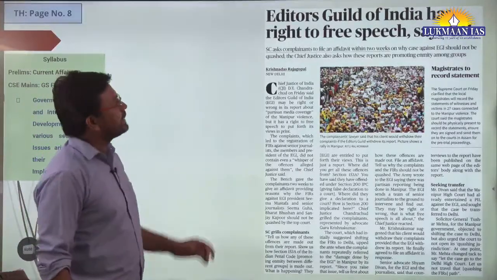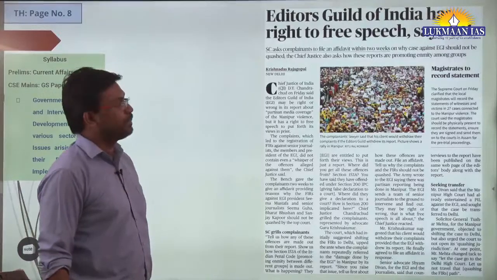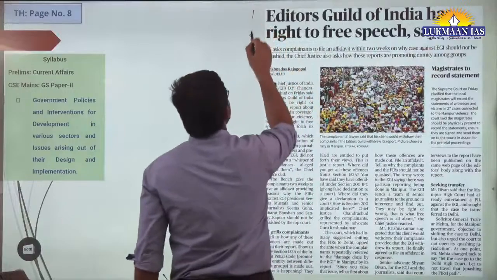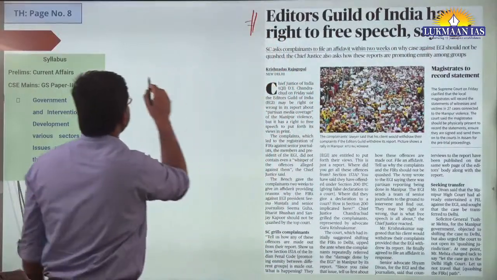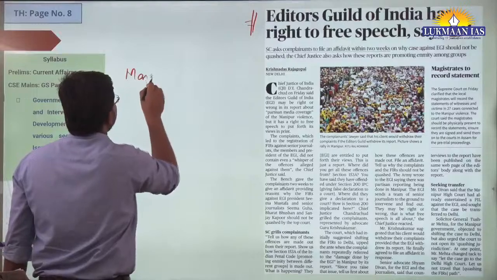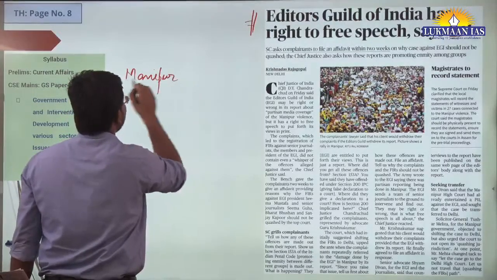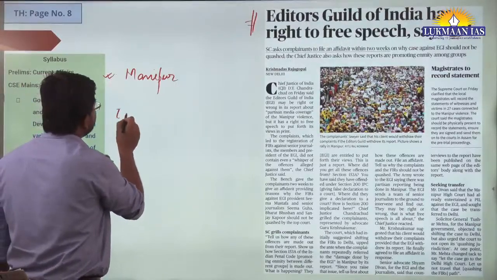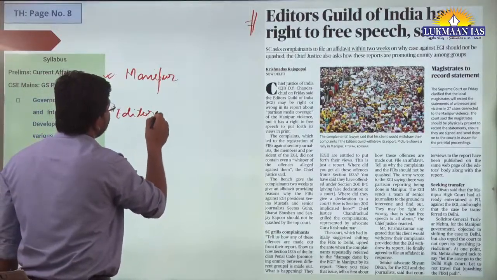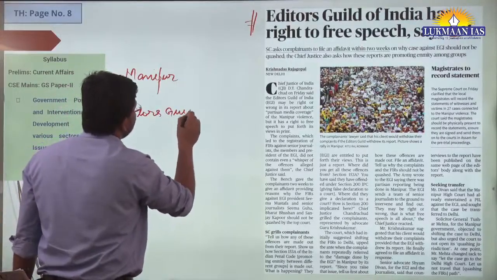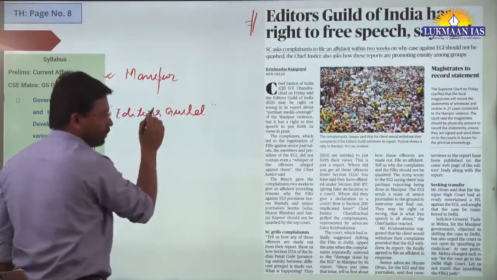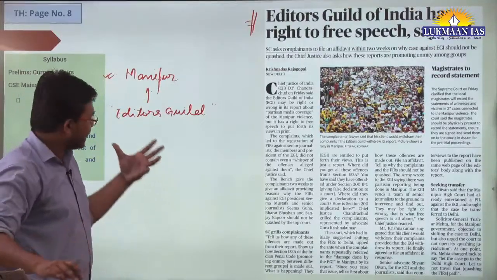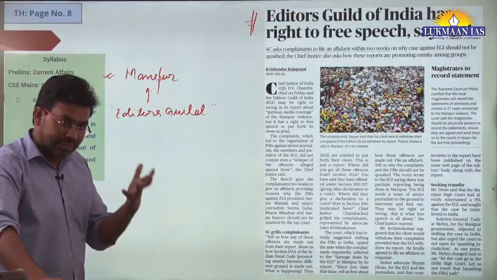It says Editors Guild of India has right to free speech, says Chief Justice of India. So basically this topic is with reference to the violence that has happened in Manipur. An Editors Guild has been appointed that will go to the state of Manipur to see what the level of violence is, and they will report.